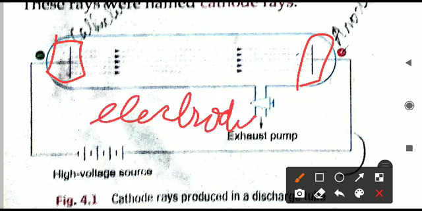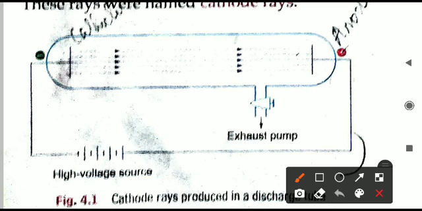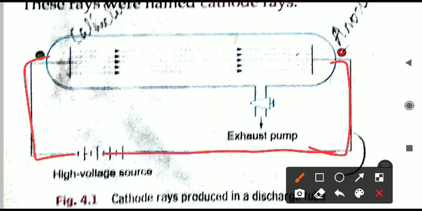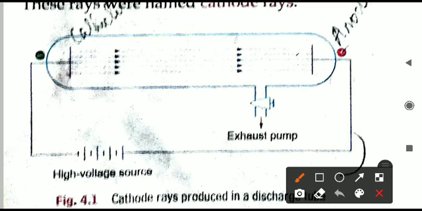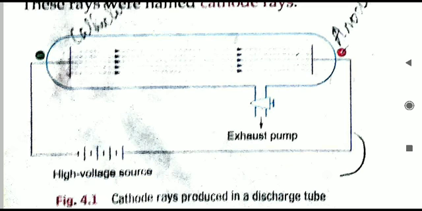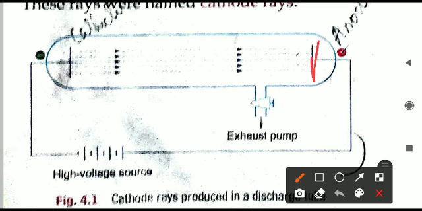Electrodes participate in this experiment for the conducting of the electric current. So these are two metal electrodes, the metal plates. These metal plates are connected to wires. Here you can see wire all around, and in between a battery is put up. Here it is written high voltage source, so that is the battery, and it is connected to the wire. All through there are wires, and ultimately the wires are joined to these two metal plates.